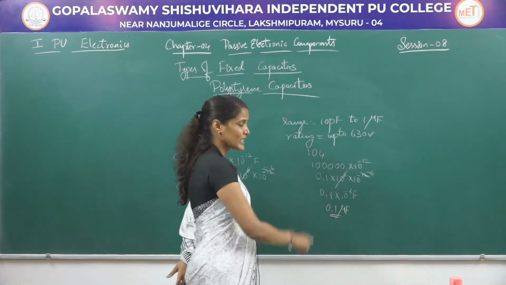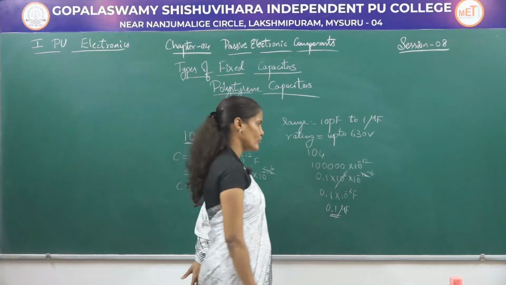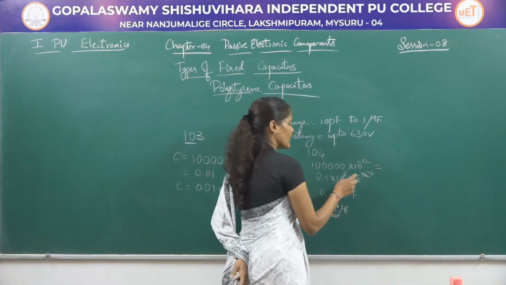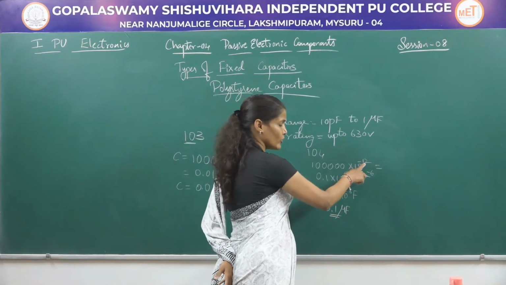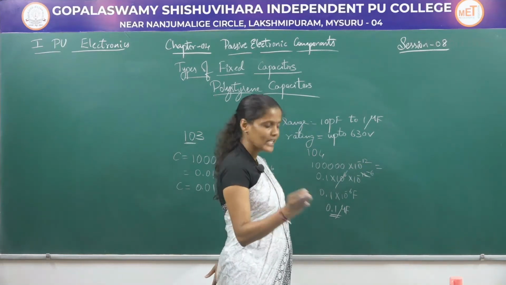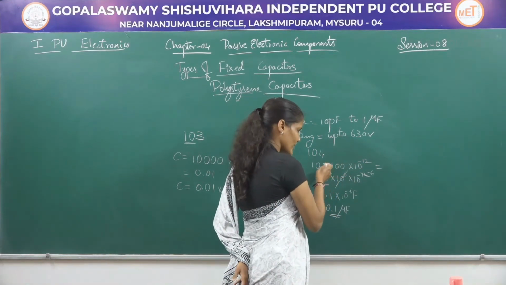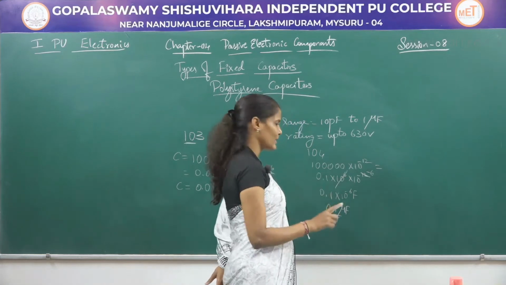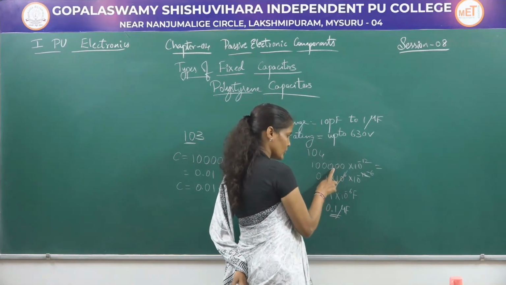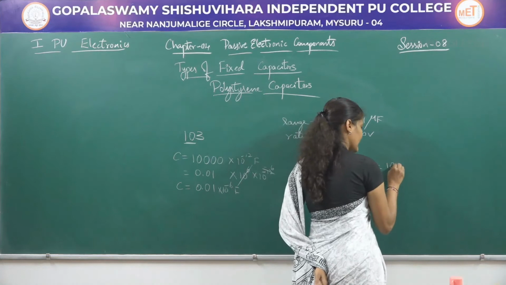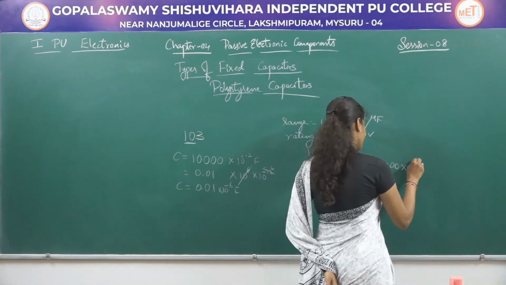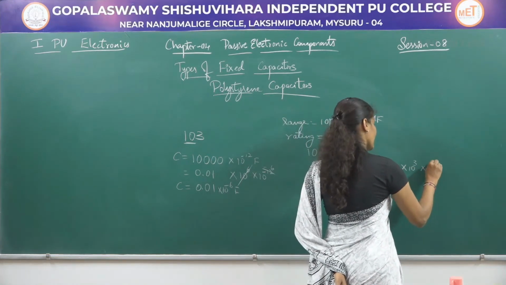If I want to keep the same number in a nanofarad, what we are going to do is, the difference between picofarad and nanofarad is just 3. So we are going to shift the point towards the left to only 3 positions. So 1, 2, 3, that is 100 into 10 to the power of 3 into 10 to the power of minus 12.